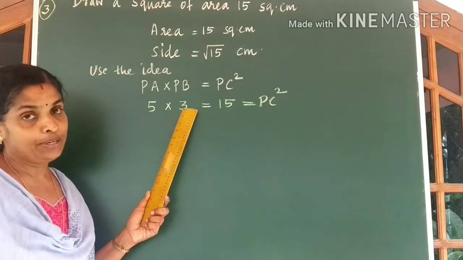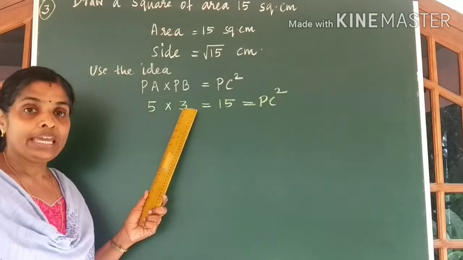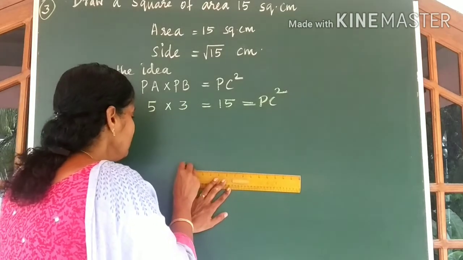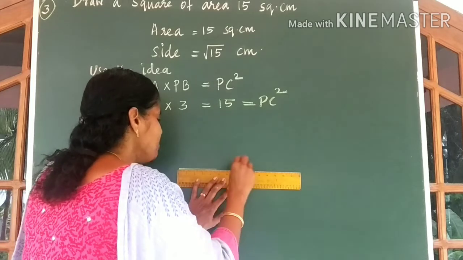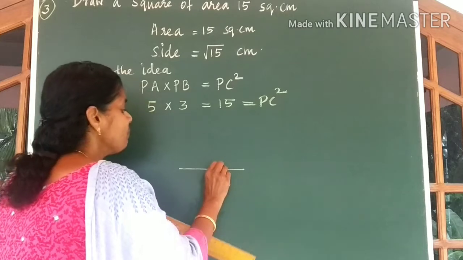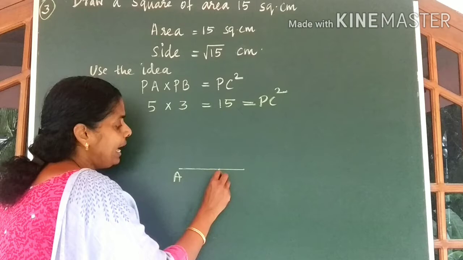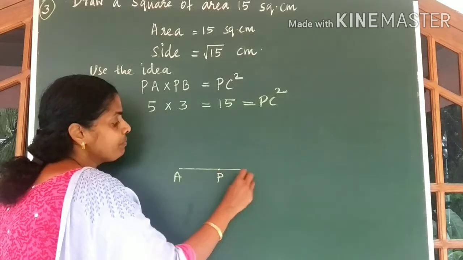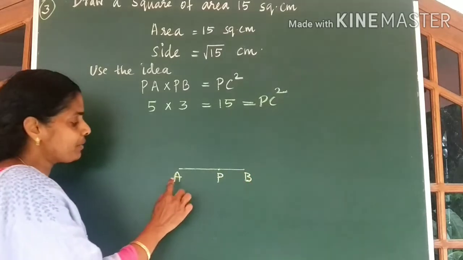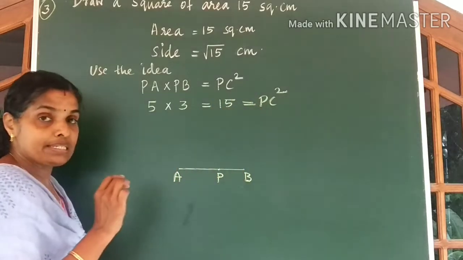5 plus 3 is equal to 8. So first of all, you draw a line of 8 centimeter using your scale. I am drawing a line of length 8 centimeter using my scale, and mark a point which is 5 centimeter away from A, and mark that point as P, and this end should be marked as B, because we are going to use the idea PA into PB is equal to PC square.